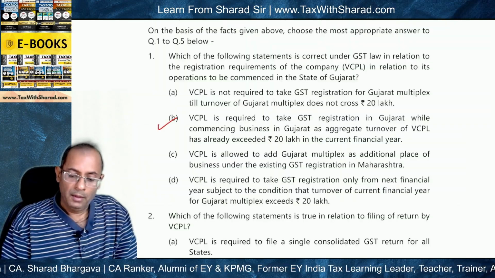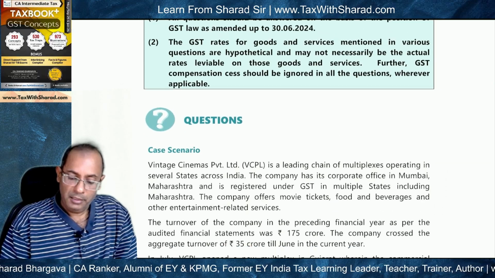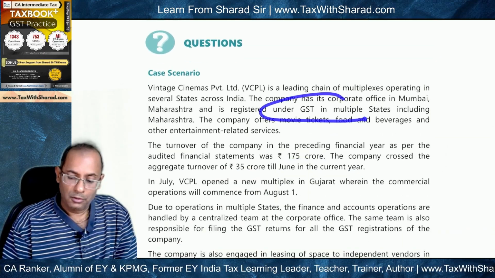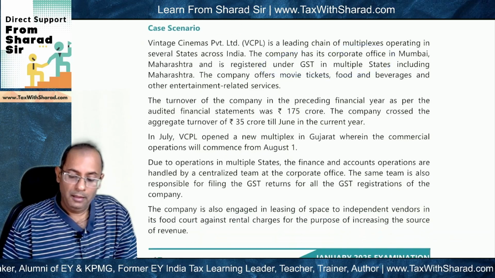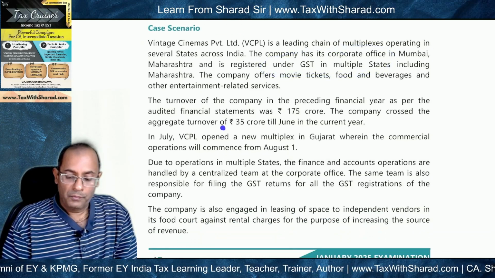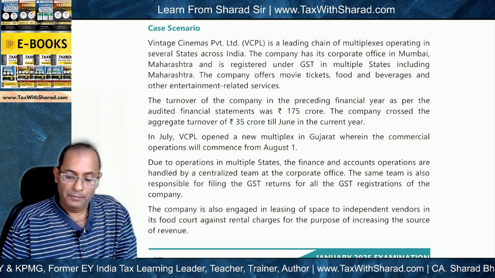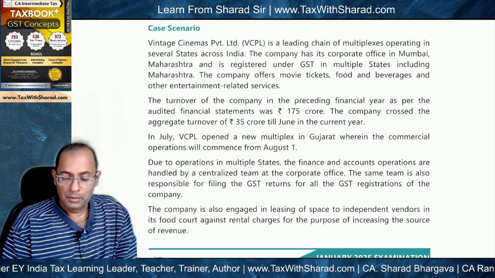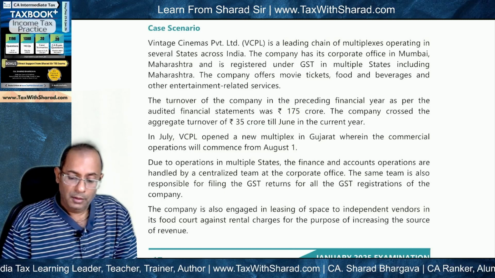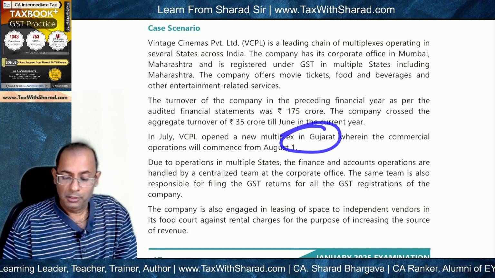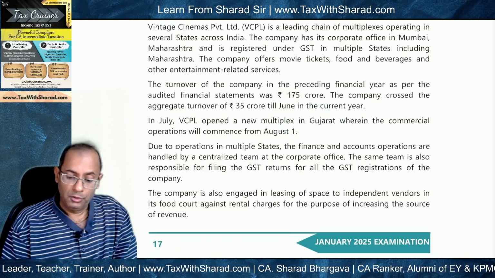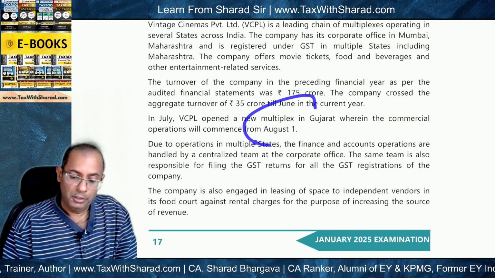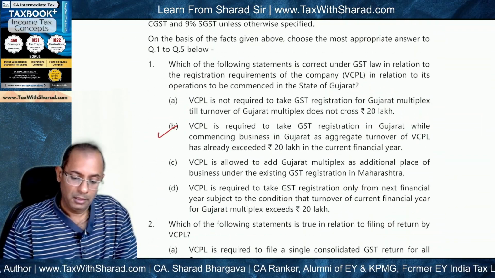So the ATO in the preceding financial year was 175 crore, and the company already is registered across multiple states. And now in the current year, the ATO has already crossed 20 lakh, that is 35 crore. And even though the ATO is zero in the case of the multiplex, which is supposed to be opened in the state of Gujarat, the fact is the ATO has exceeded the registration threshold, so registration is required for this particular multiplex now.